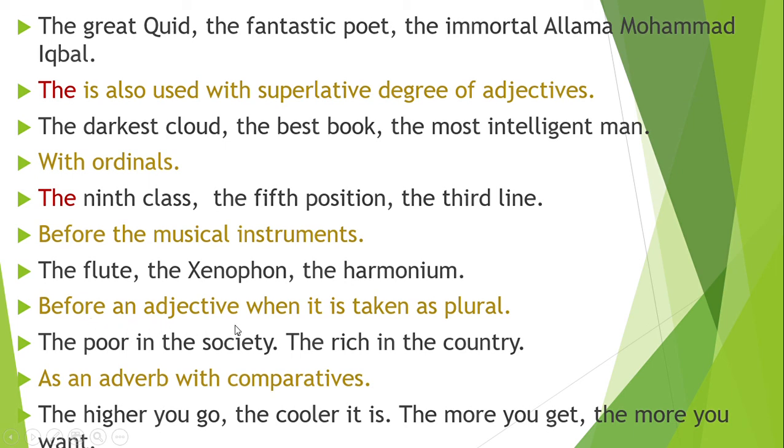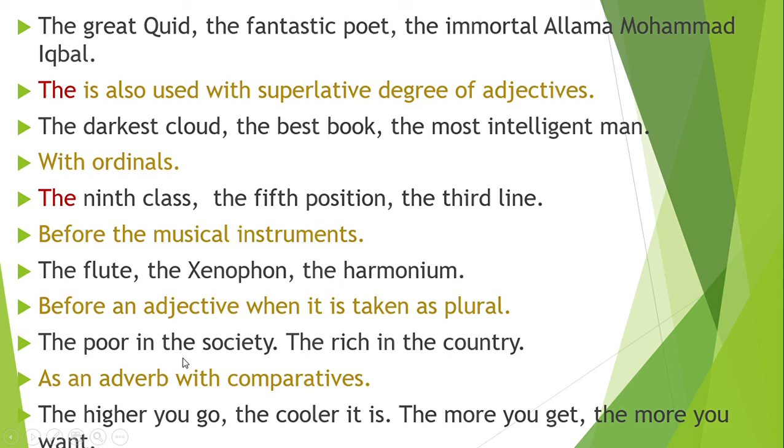Next, before an adjective when it is taken as plural, the poor in the society. When we say the poor in the society, it means all the poor people in the society. Look, we never say poors in the society. Instead of poors, we write the with it, and it becomes a representative of the whole, which is used plural.